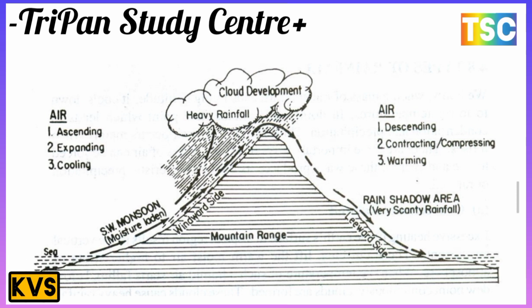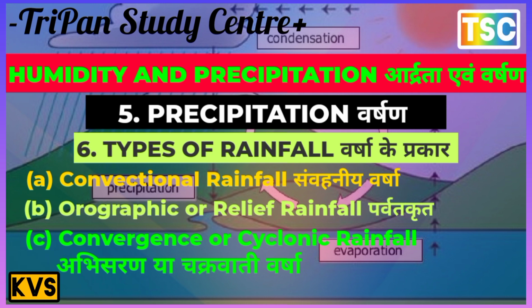There is the formation here. The first point: air ascending, expanding and cooling, with moisture on the windward side and mountain base. Heavier rain falls and clouds develop. Second: the air descending, contracting, compressing and warming. This is the rain shadow area, with little rainfall on the leeward side. That is the most important diagram here.